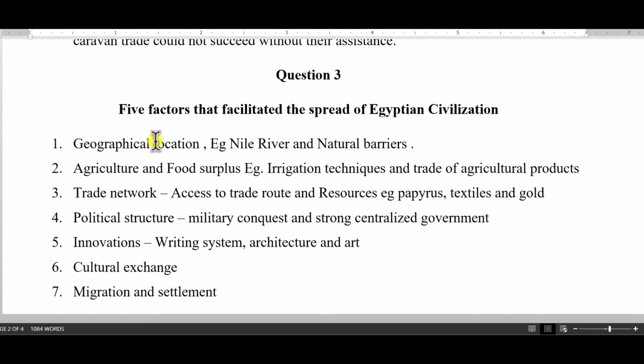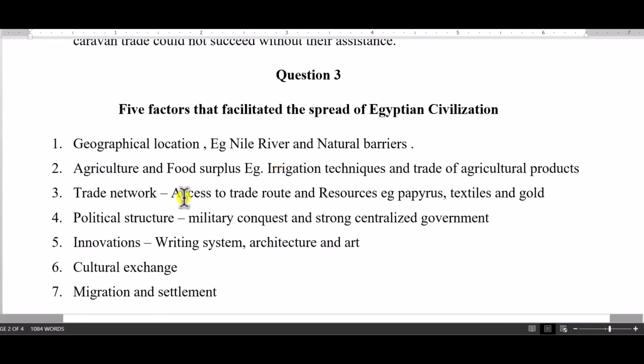All right. Now let's take a look at agriculture and food surplus was also a very important factor. Irrigation techniques that the Egyptians adopted, the use of the shadoof and trade of agricultural surplus. The Egyptians were able to produce more, and so they were supplying some, and that also brought a lot of people to come into the kingdom.